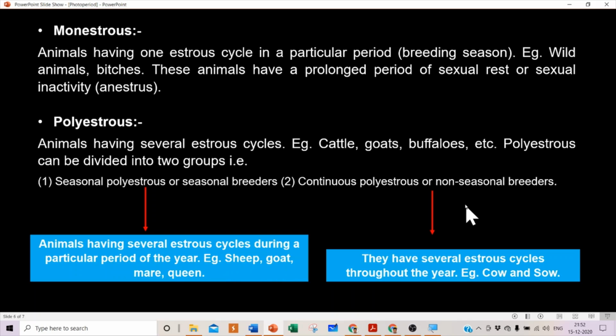But continuous polyestrous or non-seasonal breeders are animals that have several estrus cycles throughout the year, like cow and sow. So the note I have given in the description, please go through it.